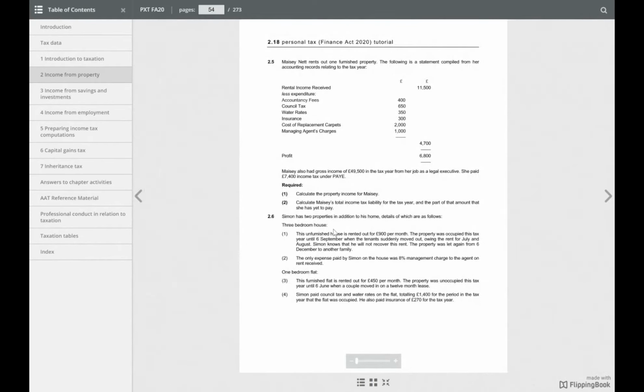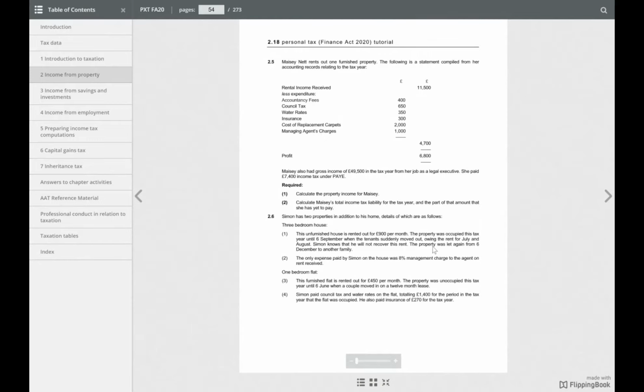Okay, Simon has 2 properties. This unfurnished house is rented out for 900 per month. The property was occupied this year till 6th September and the tenant suddenly moved out, owing the rent for July and August. July, August. Okay, July, August he didn't pay, right? So he only paid for April, May, June. He didn't pay for July, August, September. Yeah, 3 months.